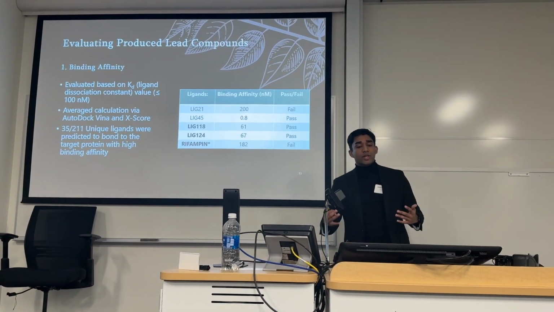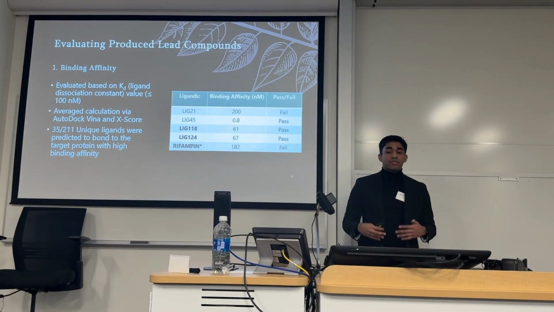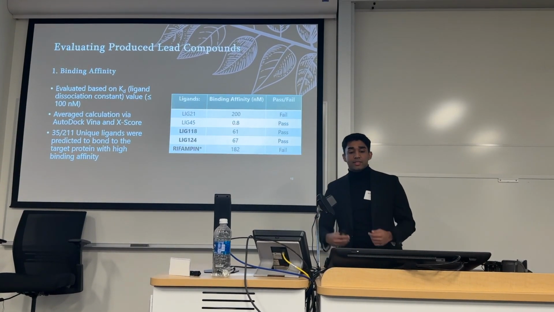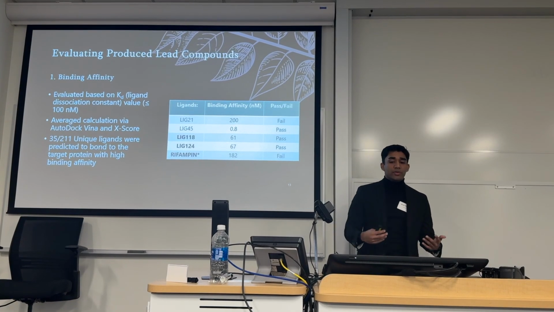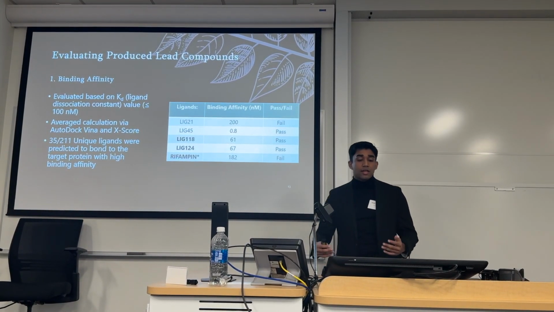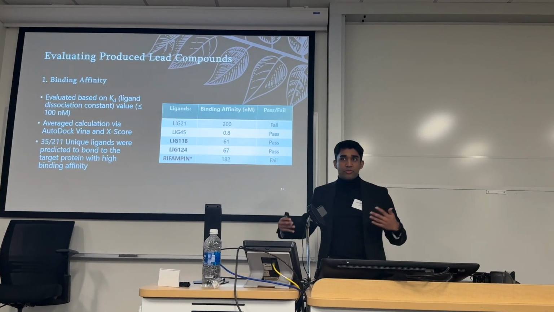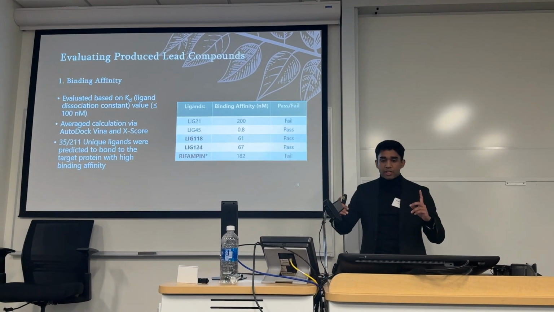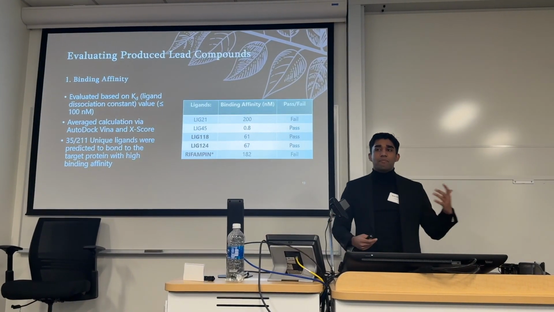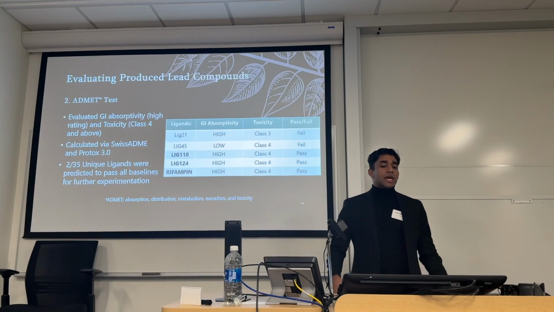As you can see, ligand 21, binding affinity of 200 nanometers, fail. Ligand 45, 0.8 nanomolar, pass. And of course, our two that passed in the end, 118 and 124, 61, 67, pass. And when we look at rifampin, however, we have 182, which is a fail. That's the basis of our experiment, or the whole entire process of the project, because rifampin simply does not bind to a rifampin-resistant molecule. The second test we did was the ADMET test.